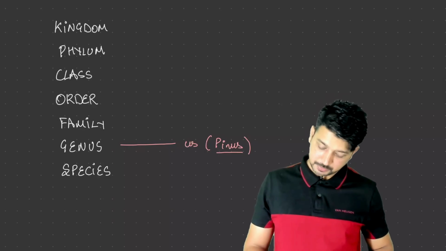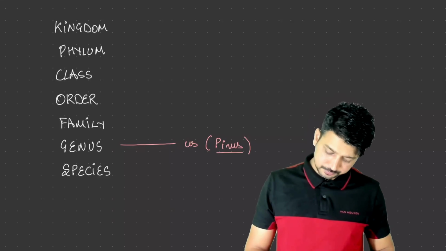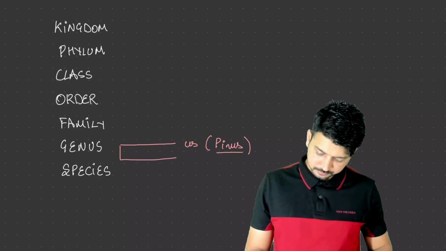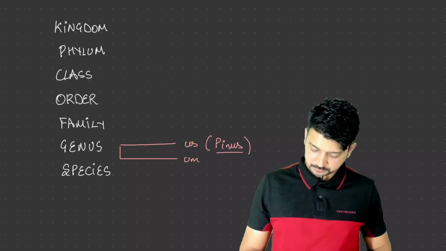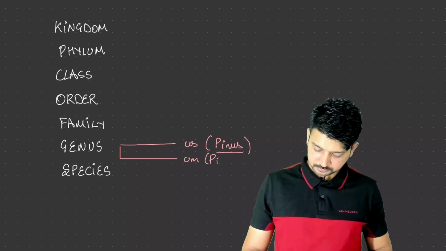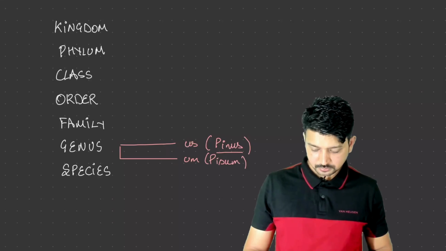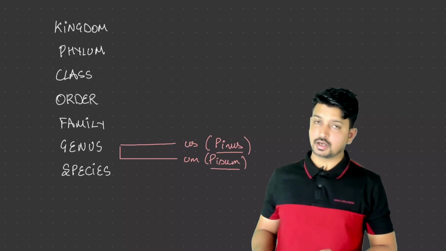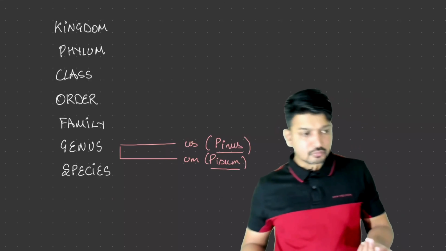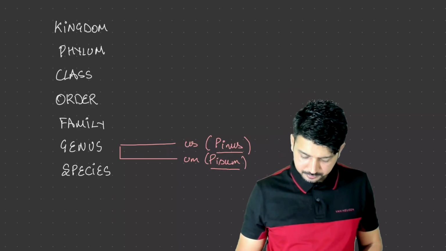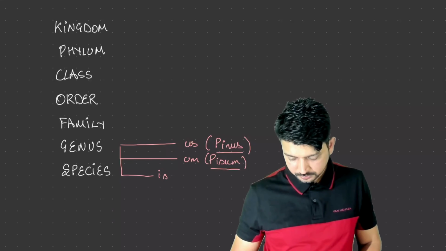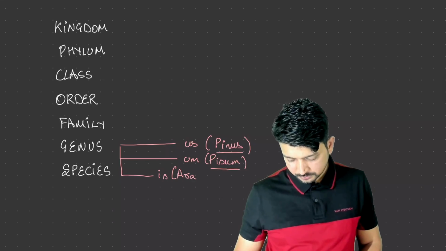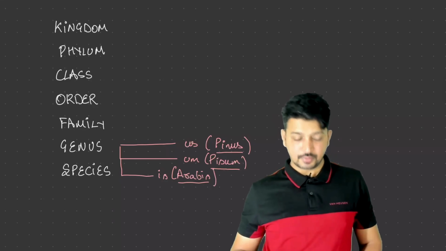Genus can end with us. Example, Pinus. It can end with um, for example Pisum. Then it can end with is, Arabis.